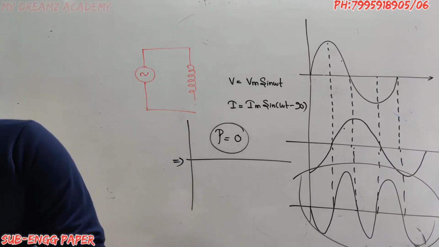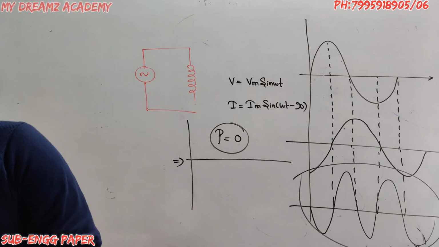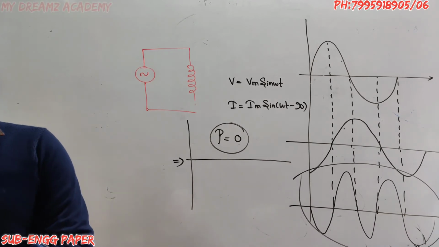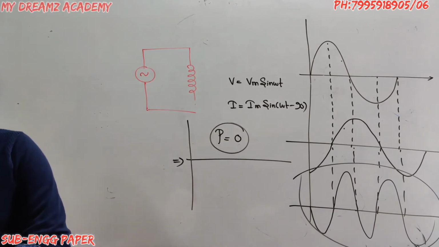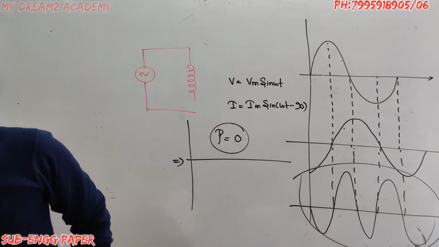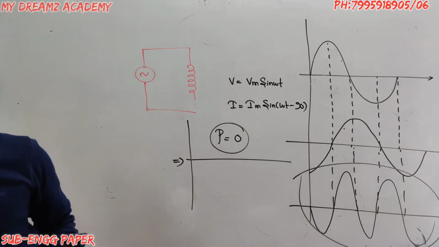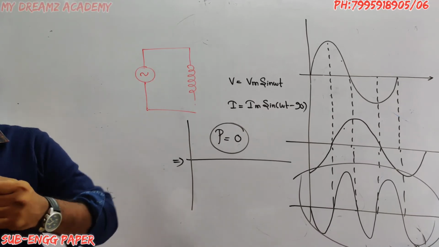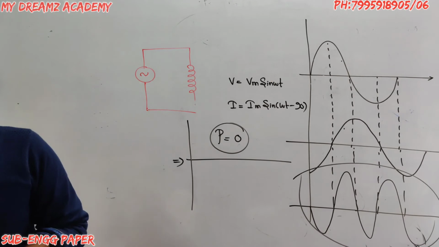Now which option is correct? For question number 26, a 100 millihenry inductor carries a sinusoidal current of 1 ampere RMS at a frequency of 50 Hz. The average power dissipated by the inductor is, so dissipation is 0. So the average power dissipation is 0.